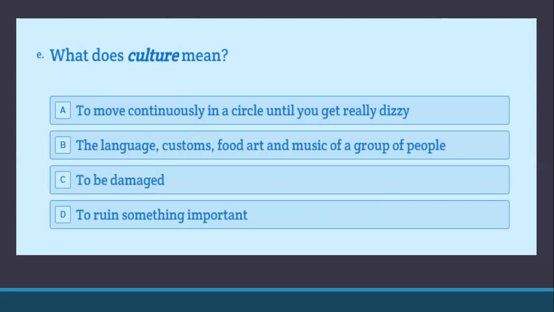As I said before, our culture is everything we do. It's the language, the customs, the things that we do on holidays, when we have a celebration, how we dress, the type of food we eat, the type of art, the music we listen to. That is our culture. Every country has its own culture. Sometimes, even within the same country, you find different types of culture.